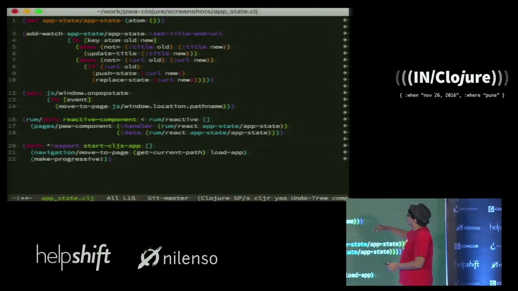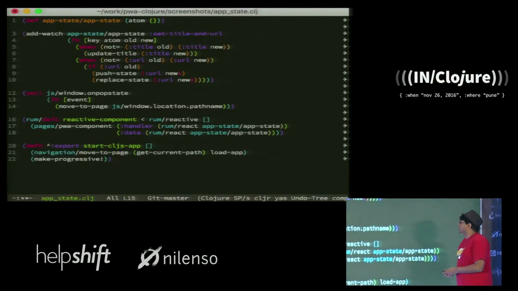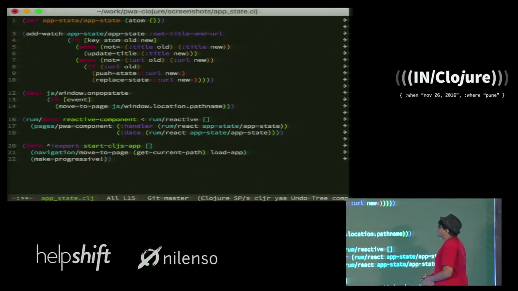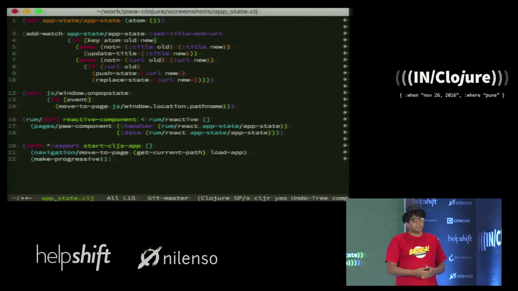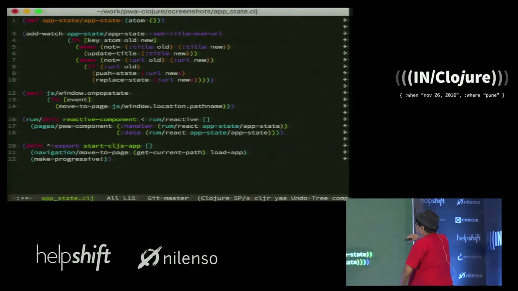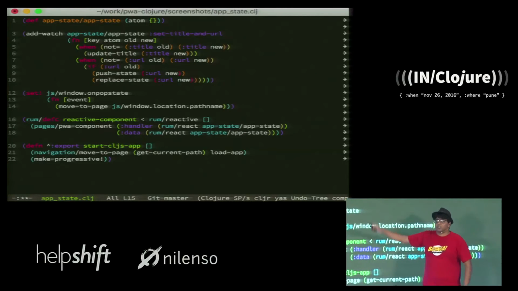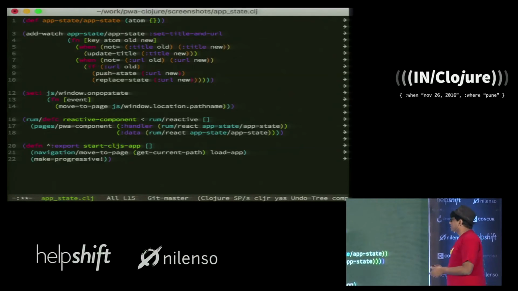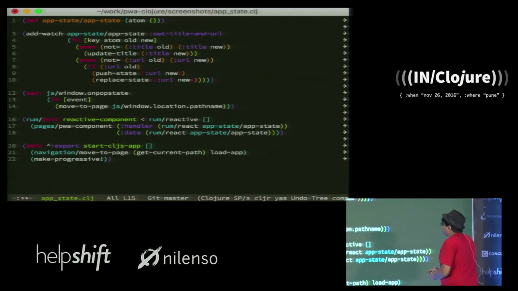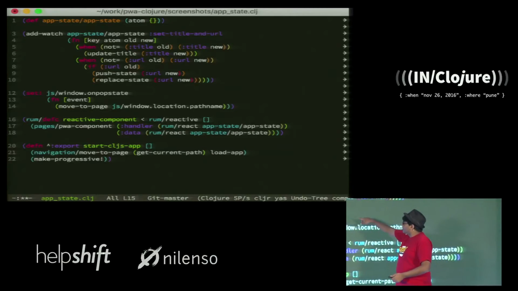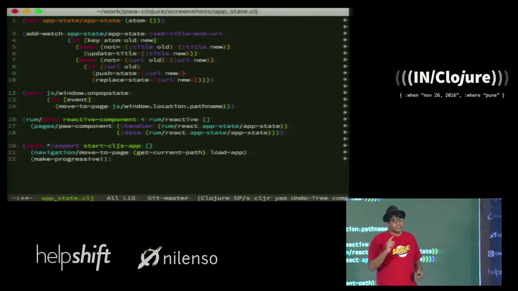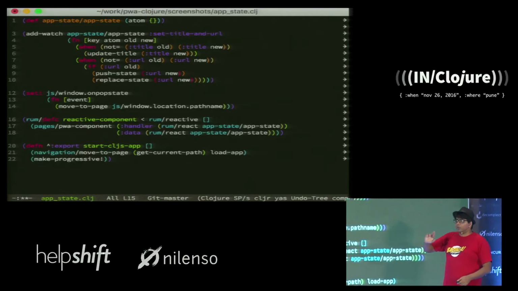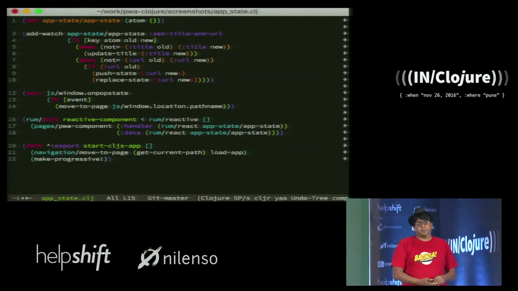The way we can accomplish that is to add a watch on the application state. In essence, when the old title is not the same as the new title, do an update title on the browser. Similarly, when the URL has changed, do a browser push state or a browser replace state, which changes the actual address of the browser in the notification bar. And finally, I'll also wire up that when you click the back button on the browser, it calls a Clojure callback, which will move to the appropriate page based on the route.